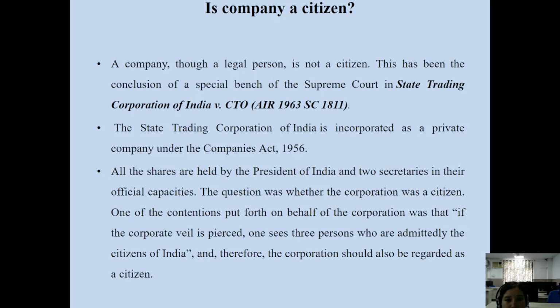Although company is an artificial legal person, company does not have the characteristics of a natural physical person, but company has its identity in the eyes of law. A company can file suit in its name. Company can be present in the court of law by its directors, by its official representative. But not in physical terms, yes, the company is represented by its natural persons. Company is an artificial person, but company is represented by natural persons, the directors of the company, or promoters of the company, or founder members of the company.